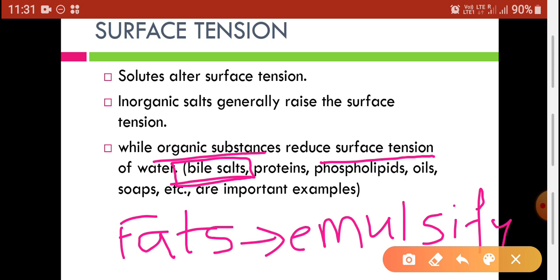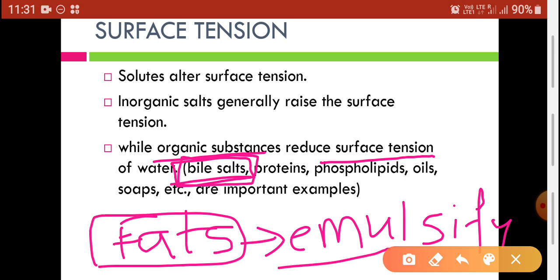Bile salt reduces the surface tension of the fats, and the fats are converted into an emulsion, so that they can be easily absorbed through our